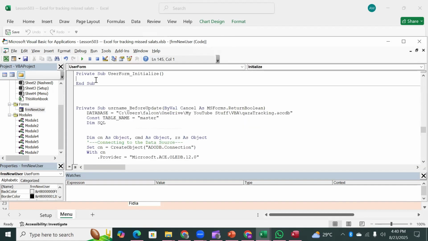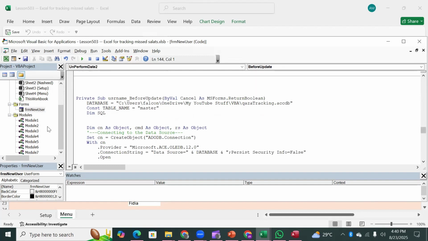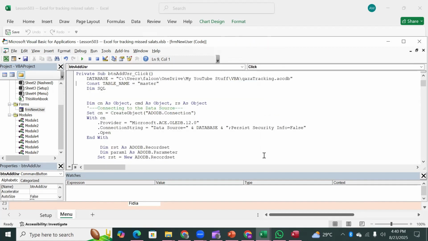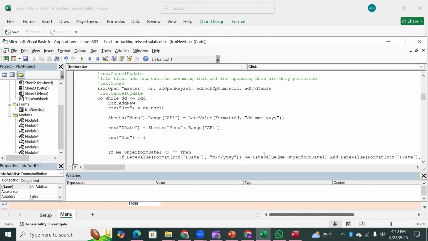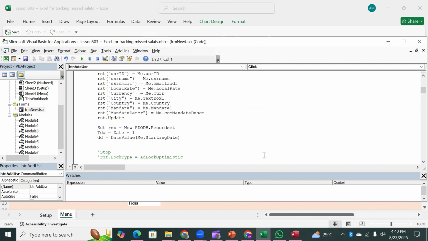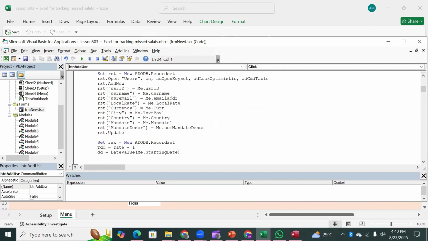So what we do here is that we take the input from the report and from the form. When this form appears, the user will enter it. So we have a report title that will go into the table, right? So where are we adding the records? You can see here. Here we are adding the record, and the last thing we enter is the report title.